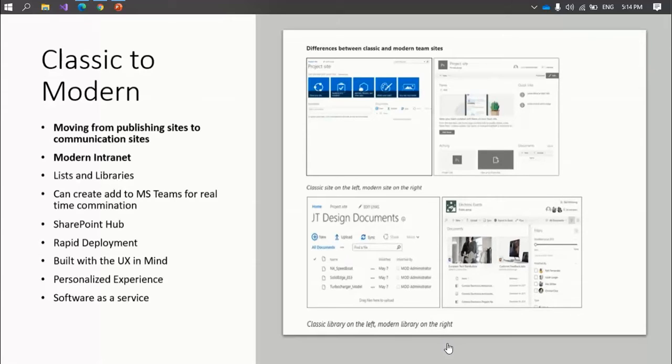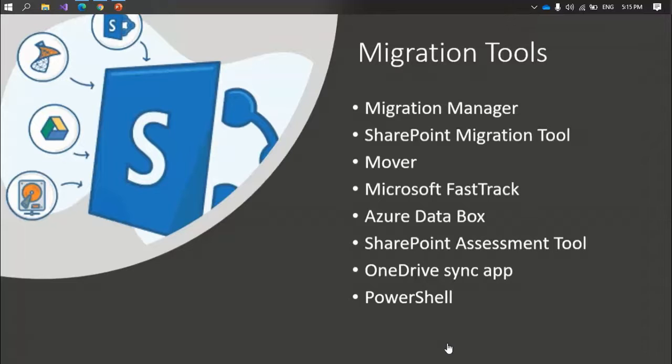So traditionally, it was costly and time consuming to build an intranet portal. However, with the new experience, all the components are ready-made. You just need to plug in and customize it.